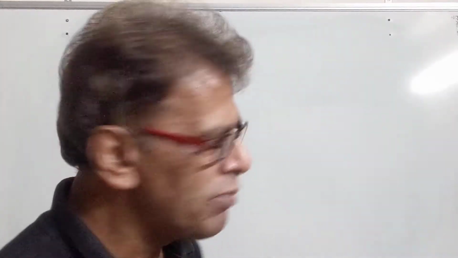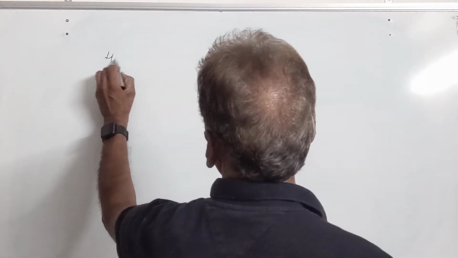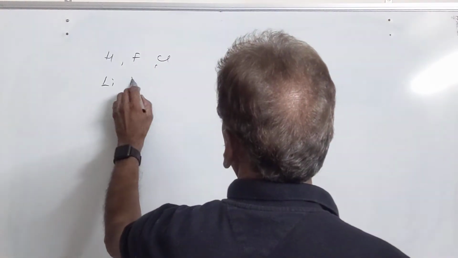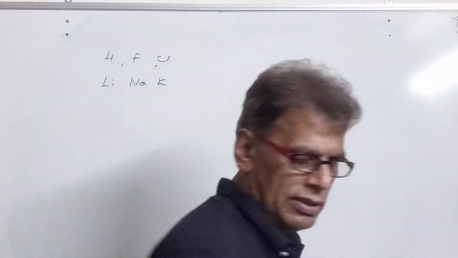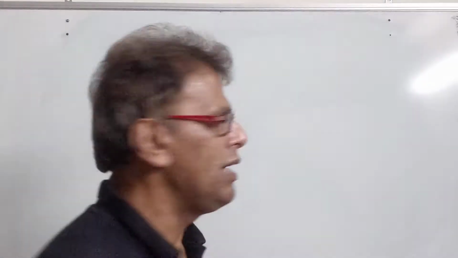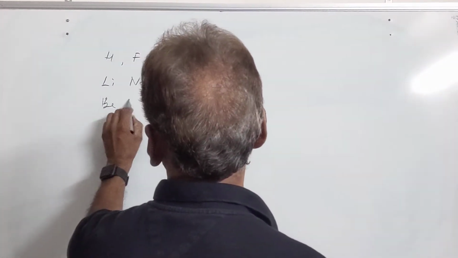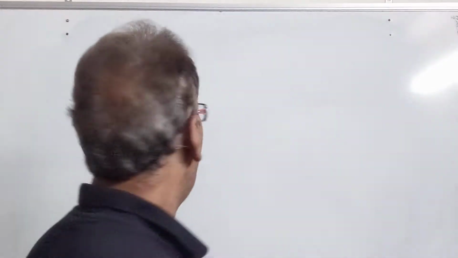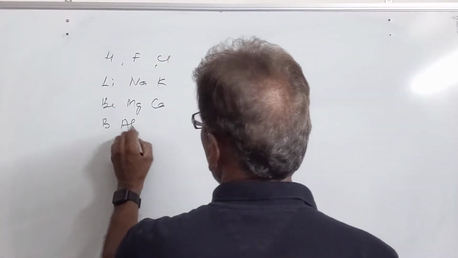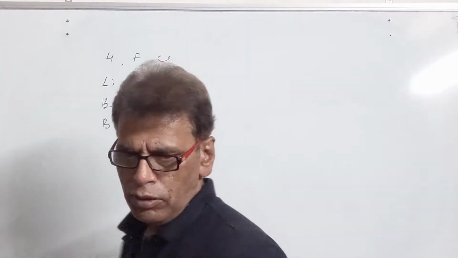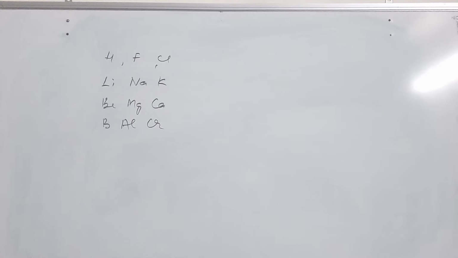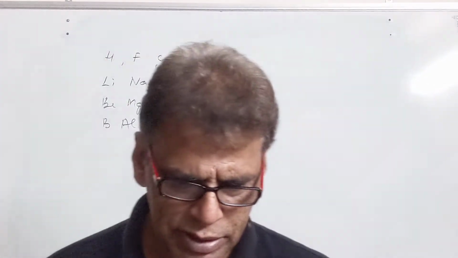We are having some triads like HF, Cl, and then we have Li, Na, K. This is the second triad. Then we have Be, Mg, Ca. This is the third triad, and then we have boron, aluminium, and chromium. So these are a few triads which also exist in the Newlands table.